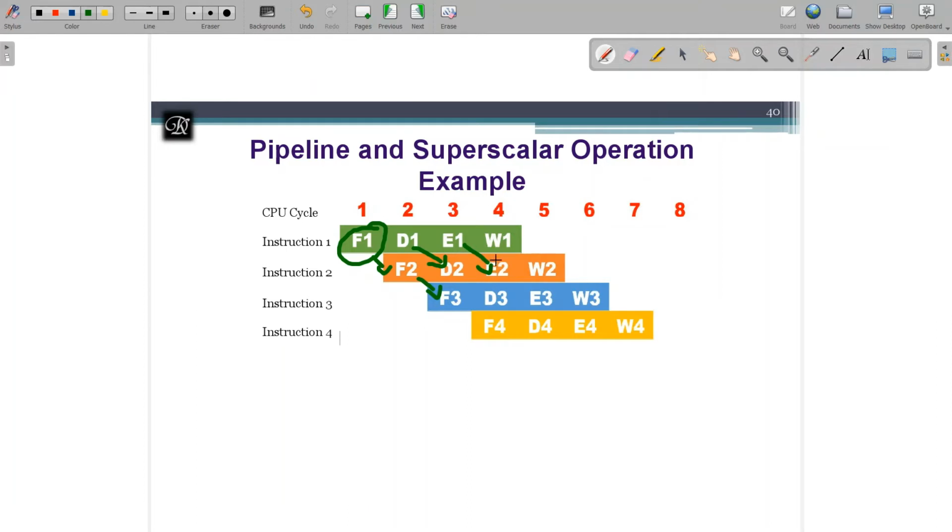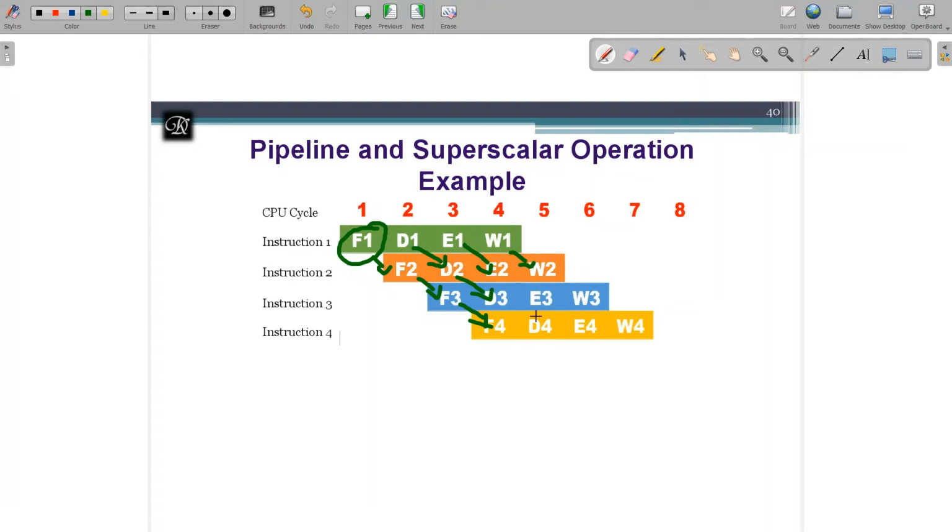So now during the fourth clock cycle, I am parallelly executing the second instruction, and in the meantime decode is also free. I already fetched the third instruction, so I am going to decode it, and in the meantime fetch is free. So I fetch the fourth instruction, and on the fifth clock cycle the write back of this is over, so the first instruction is completed, and on the fifth clock cycle I am finishing the second instruction.